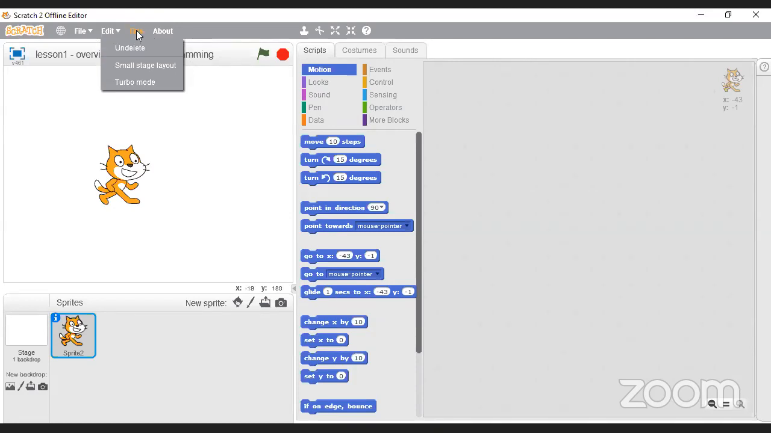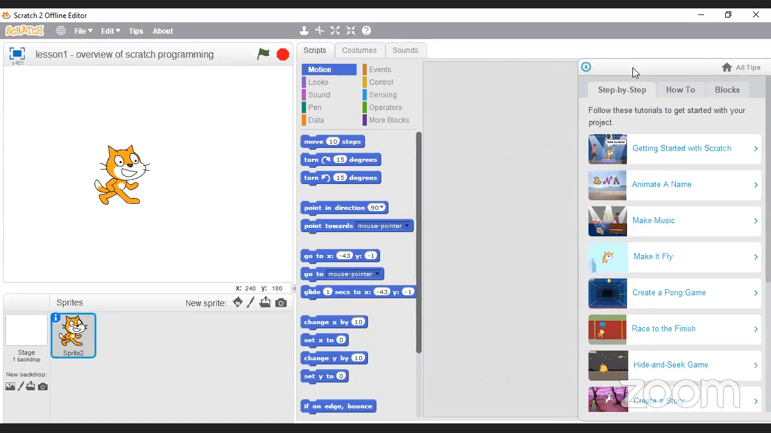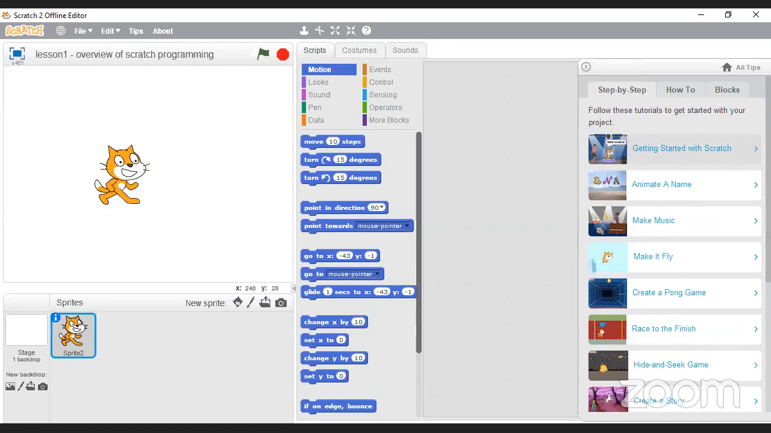Then here we've got something called tips, which is also really nice. You'll see there that I've got tips. Then it allows me to, how do I get rid of this?